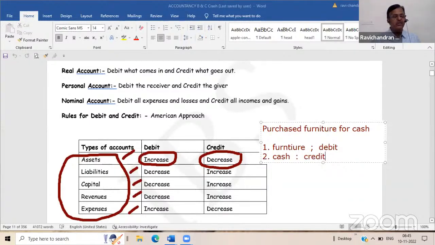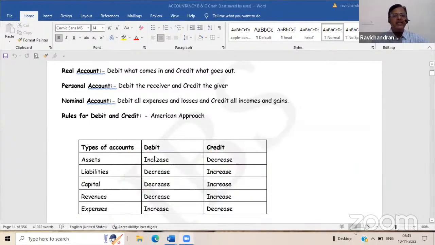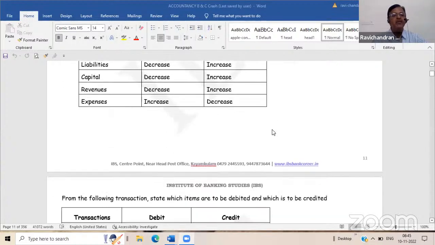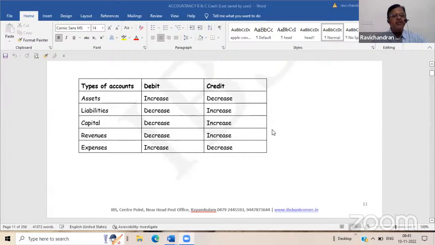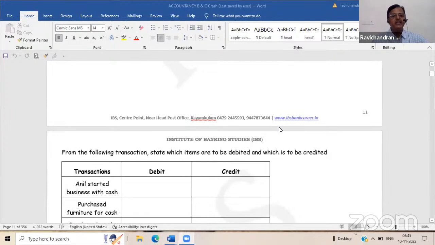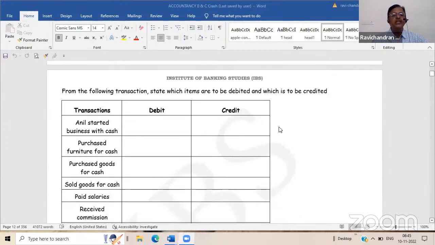Likewise, in the modern approach, journalizing happens from five different angles. That is, the types of accounts are different, not three types of accounts as in the golden approach. It is five different types of accounts. One is asset, another one is liability, third one is capital, fourth one is revenue, and fifth one is expense. Now this is an exercise for you. You have to help me. From the following transaction, state which item has to be debited and which is to be credited. Anil started business with cash.